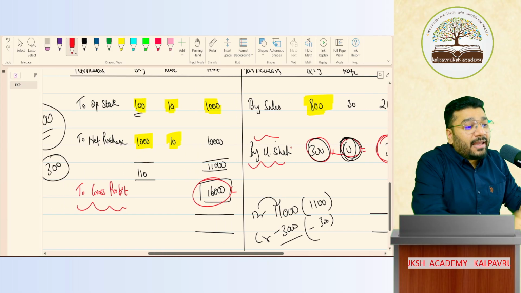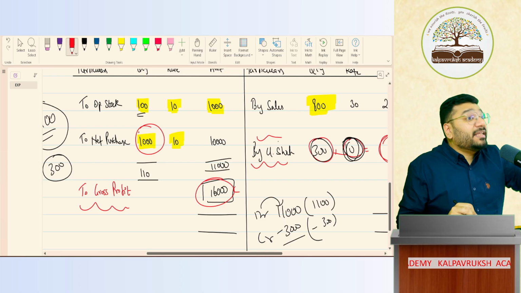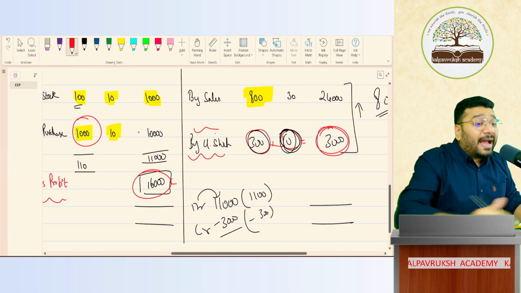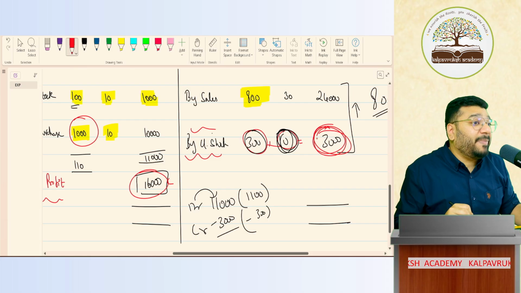Whatever packing materials you have bought, and all the store items that you have purchased here, if that is not consumed in the current year, from which I have not derived the benefit in the current year, then I will remove it from the current year expenditure. I will not record that as current year expenditure.